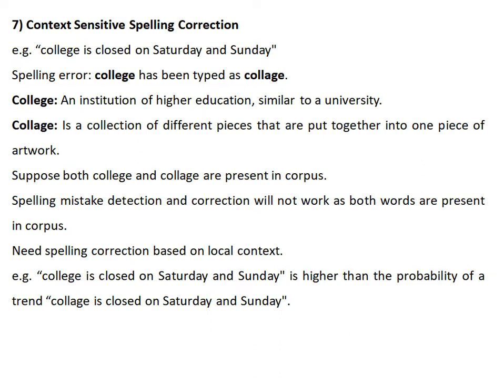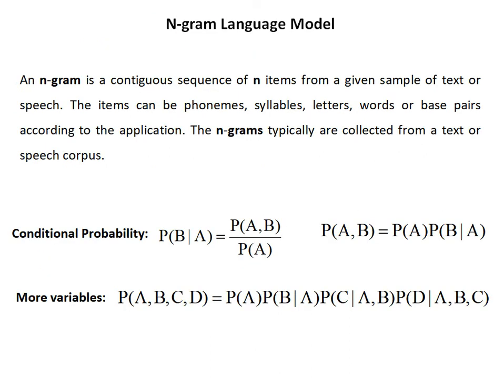Suppose both "college" and "collage" are present in the corpus. Spelling mistake detection and correction will not work as both words are present in the corpus. We need spelling correction based on the local context. The probability of "college is closed on Saturday and Sunday" is higher than the probability of "collage is closed on Saturday and Sunday". So the word "collage" is replaced by the word "college".